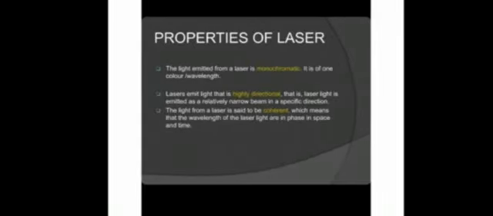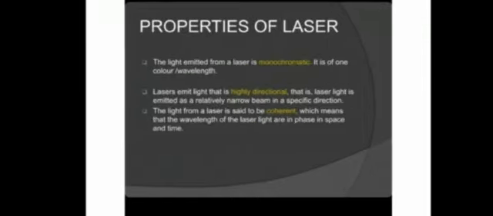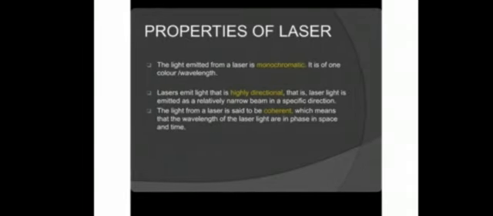Next topic, properties of a laser. What are the properties of the laser? The light emitted from a laser is monochromatic. It is of one color wavelength. It acts like a single light source. Another one is that a laser emits light that is highly directional. It travels in a straight line forward, and it is very crucial.